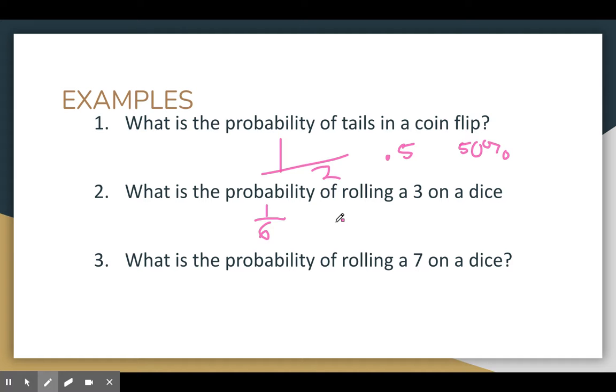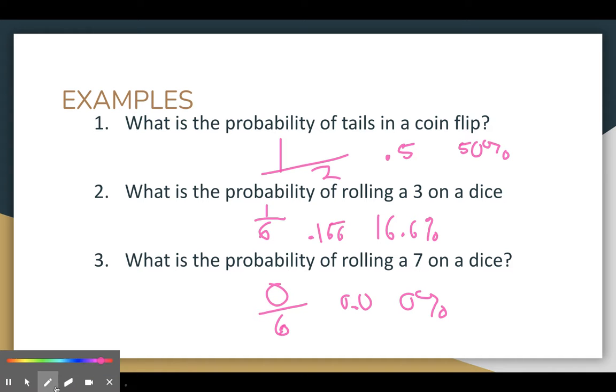So if I wanted to transfer a fraction to a decimal, 1 divided by 6 comes out to 0.166 repeated. And then if I wanted to change that to a percentage, that would be about 16.6%. Okay, what is the probability of rolling a 7 on a dice? Well, that would be 0 out of 6. It would be 0.0, and it would be a 0% because there are no 7s on a dice. If you're rolling just 1 dice or die, there is no 7, so that would be a 0.